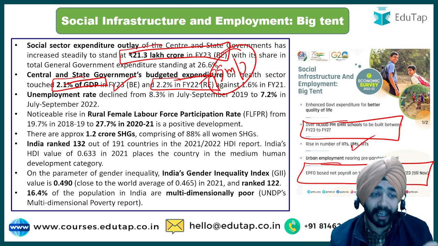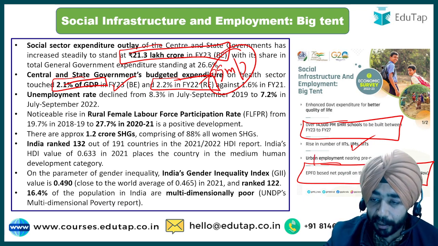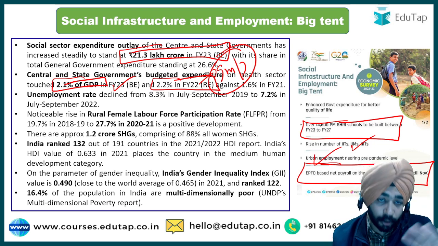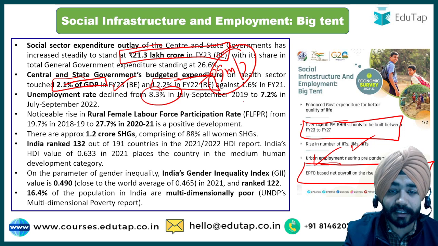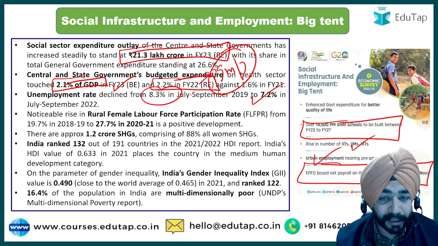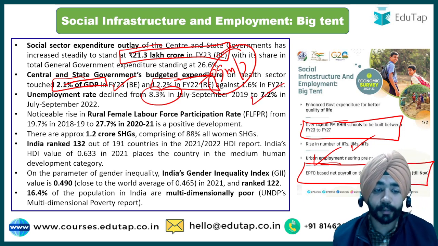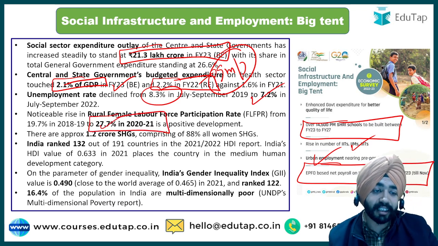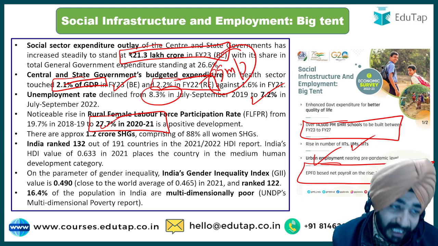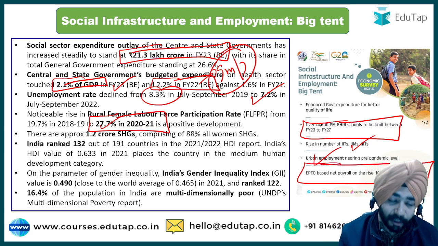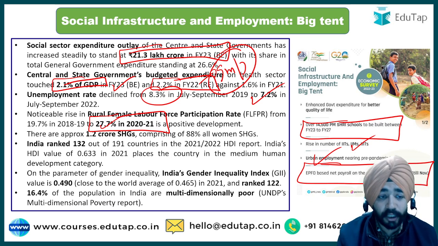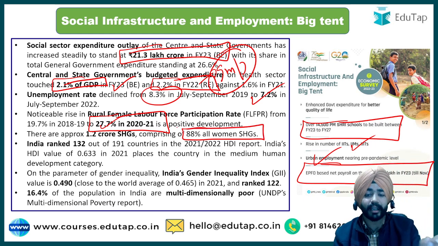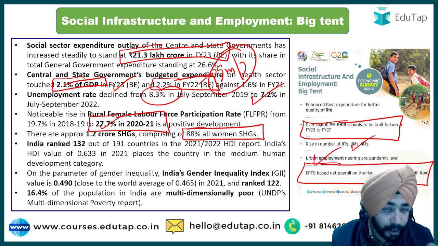Then guys, when I talk about the unemployment rate, so as I have discussed, I am saying urban employment is nearing pre-pandemic level, but the survey says that unemployment rate overall, it has declined from 8.3% to 7.2%, and the rural female labor force participation rate has increased. So female participation has increased from 19.7% to 27.7%. And if I talk about the self-help groups that are there in India, there are around 1.2 crore self-help groups, of which 88% of these groups are basically being run by women, which are all women self-help groups.